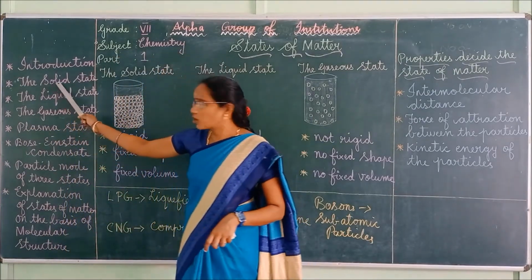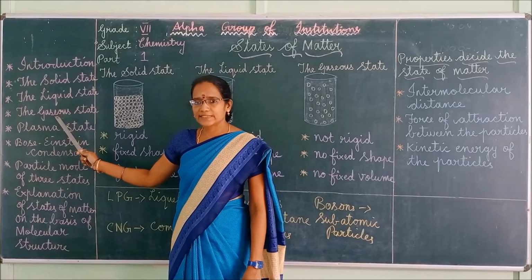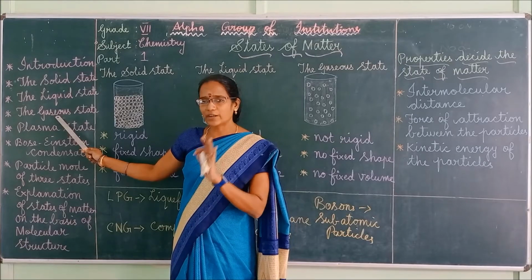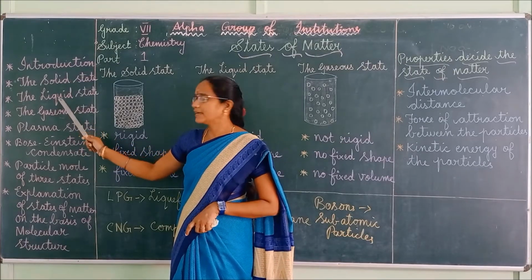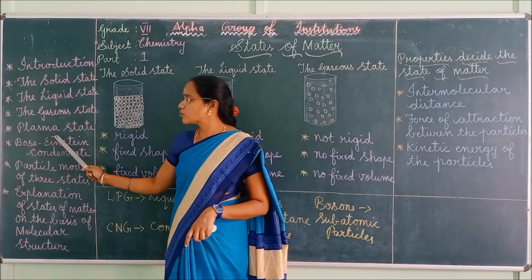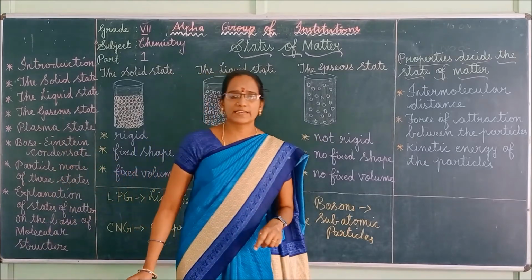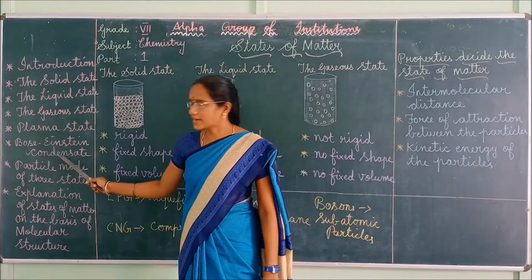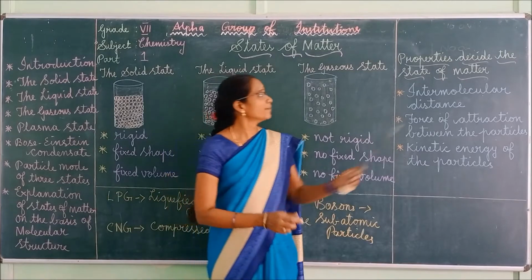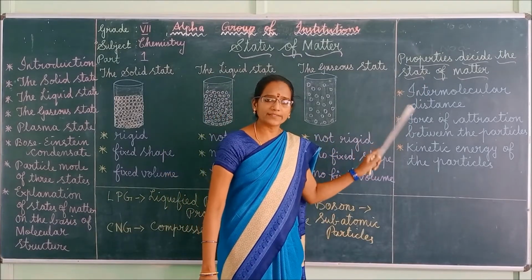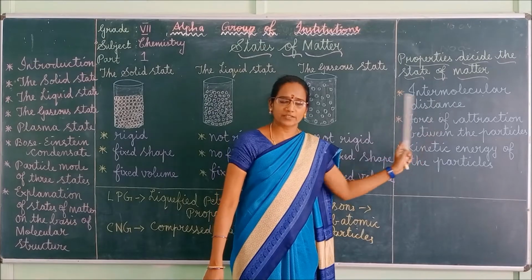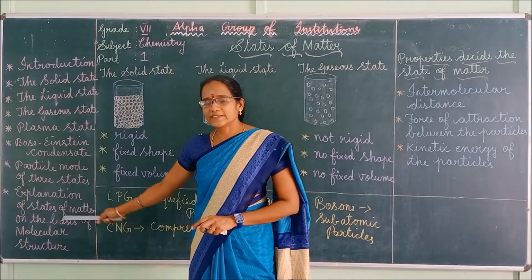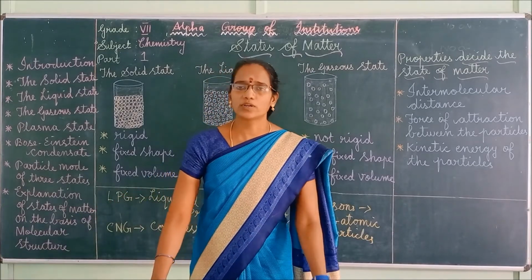One is about the solid state, liquid state and gaseous state. These three are the fundamental states of matter. The fourth state is the plasma state, and the fifth state is the Bose-Einstein condensate. Next we discussed what properties decide the three states of matter. Finally we discussed the explanation of the states of matter based on their molecular structure.